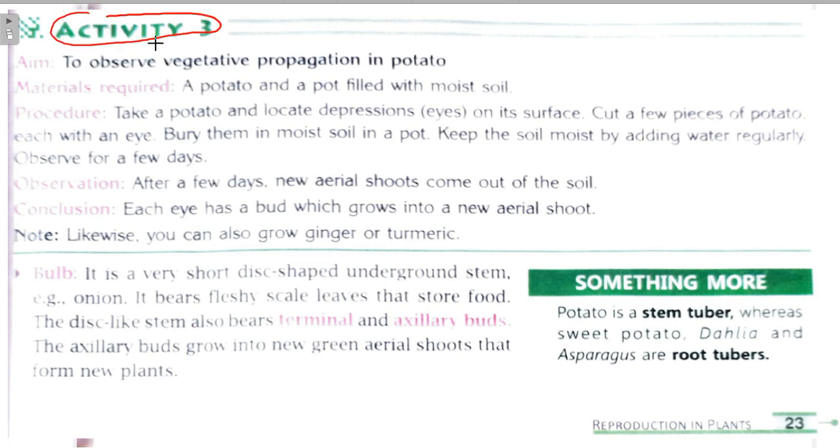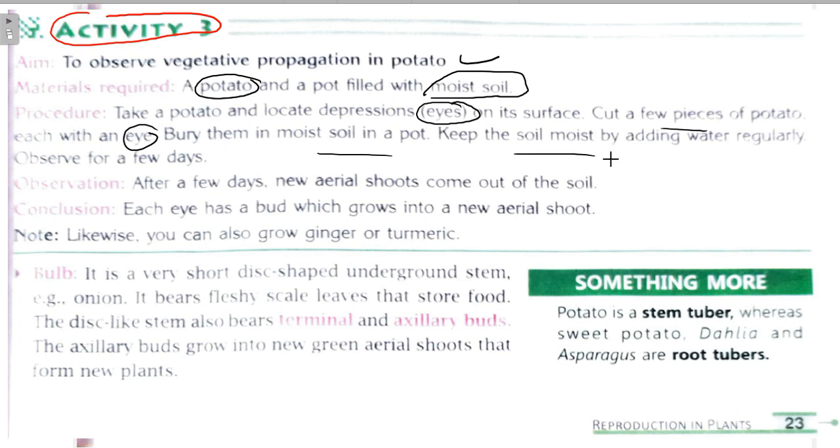What is this activity? To observe the vegetative propagation in a potato. Here you require only a potato and a pot filled with moist soil, right? Take a potato and locate the depressions, or eyes, on its surface. Cut a few pieces of the potato, each with an eye. Bury them in the moist soil in a pot. Keep the soil moist by adding water regularly for the next few days.